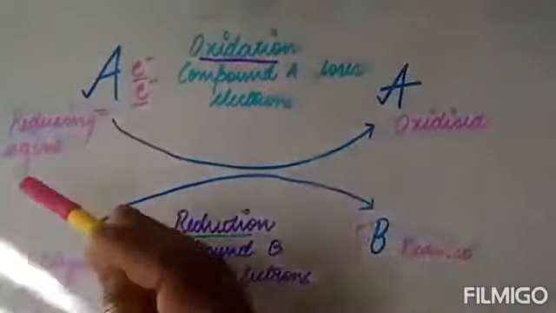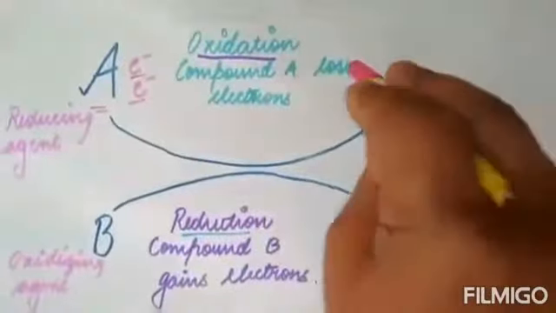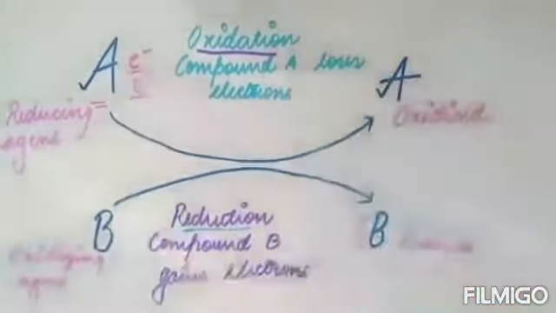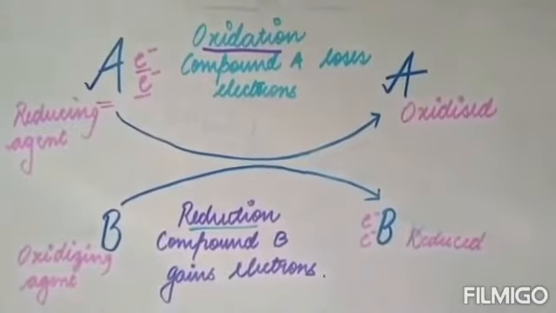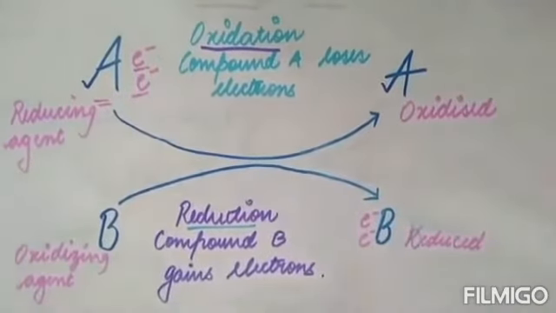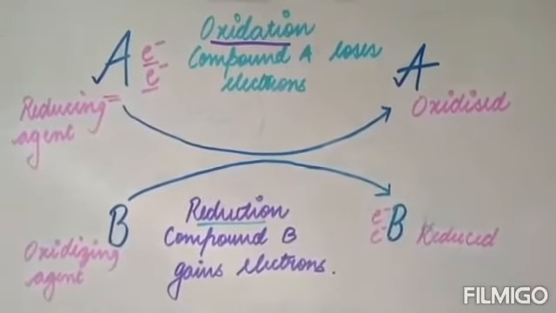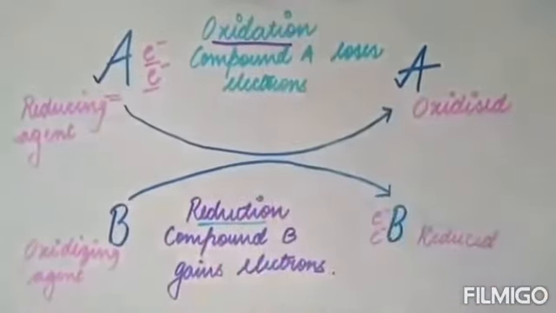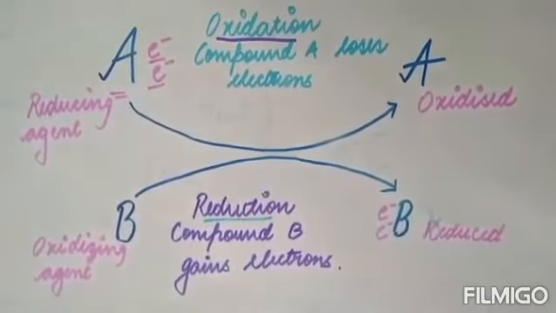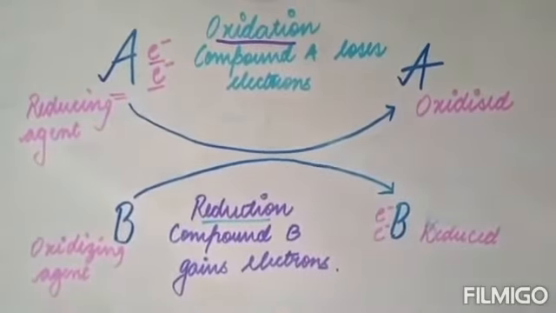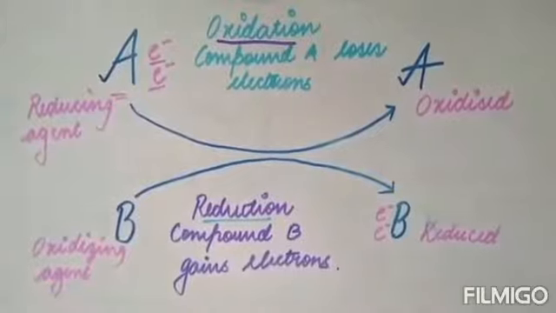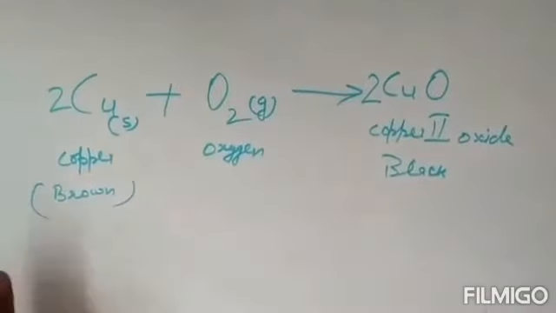Gaining, reduction, and losing, oxidation. Okay, losing of electrons, oxidation is occurring, and gaining of electrons, reduction is happening. And as these two combine together, redox reaction. Let's learn oxidation and reduction and redox reaction with an example. Check out this reaction here.